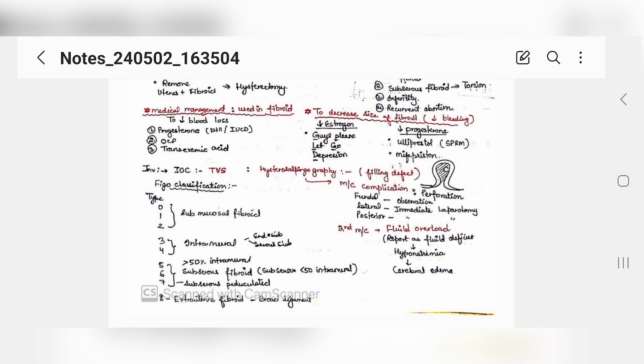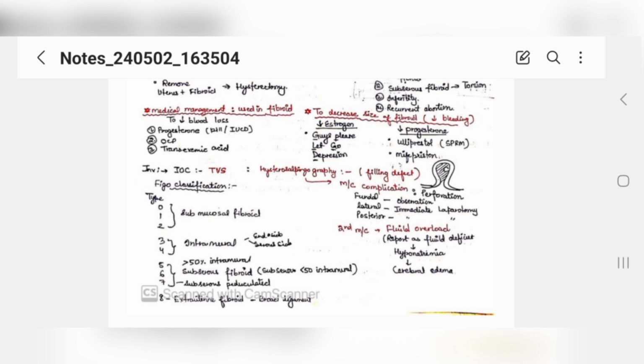But if the perforation is lateral or posterior, then you have to do an immediate laparotomy. Okay. And the second most common complication of hysterosalpingography is fluid overload. If you report a fluid deficit, then the patient will have hyponatremia and the patient can go into cerebral edema. This is what you need to remember.